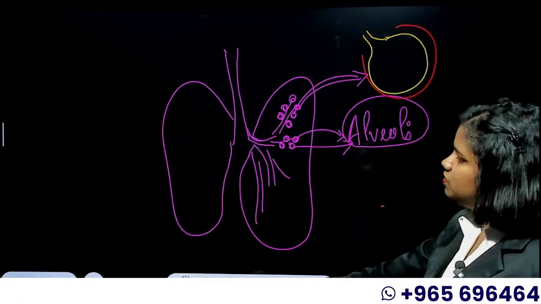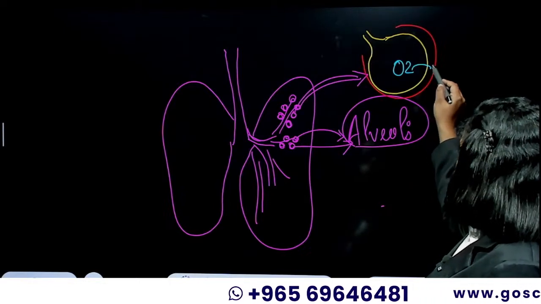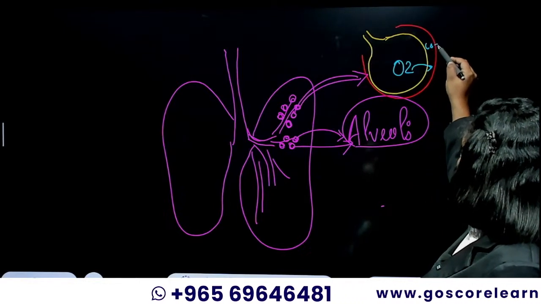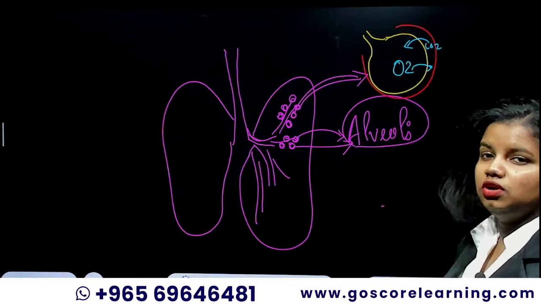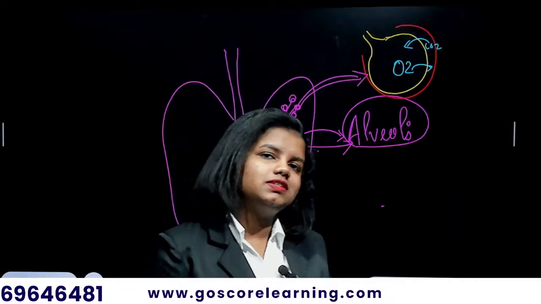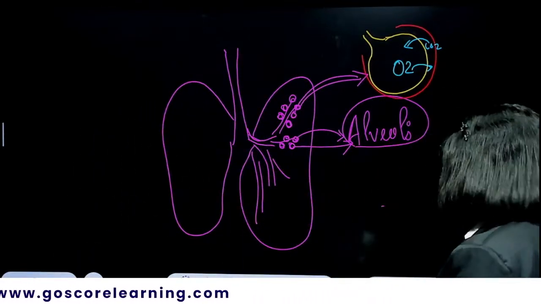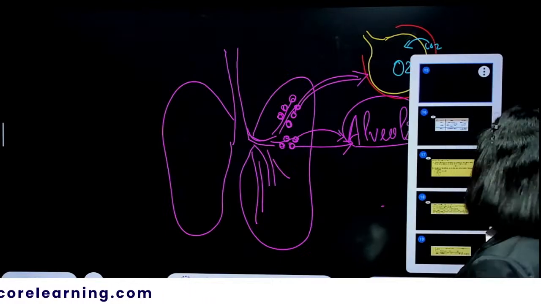The oxygen present inside the alveolus will be given to the blood, and any carbon dioxide available in the blood would be given to the alveolus. So that exchange of respiratory gases happens inside this sac-like structure, the alveolus, or in plural, alveoli.